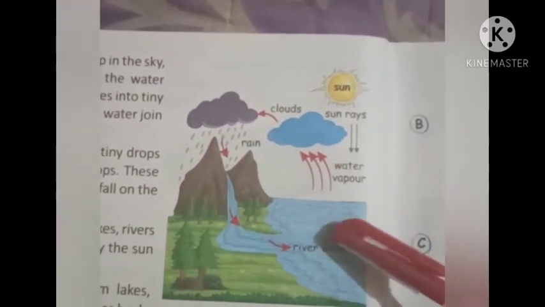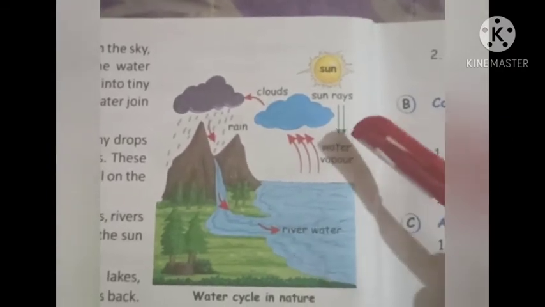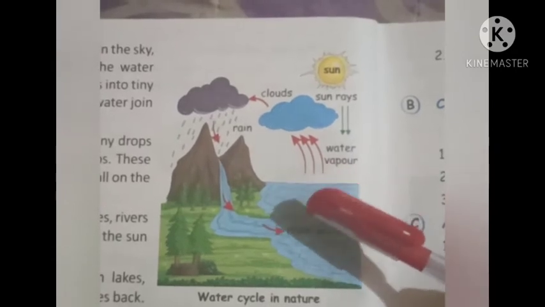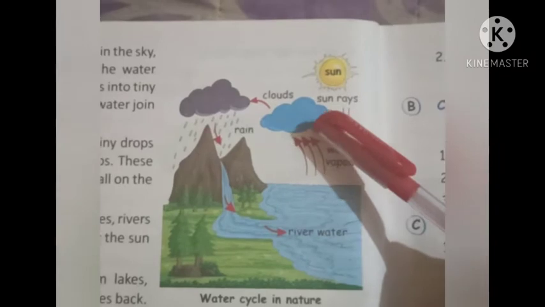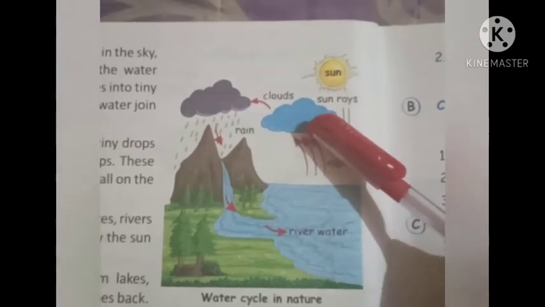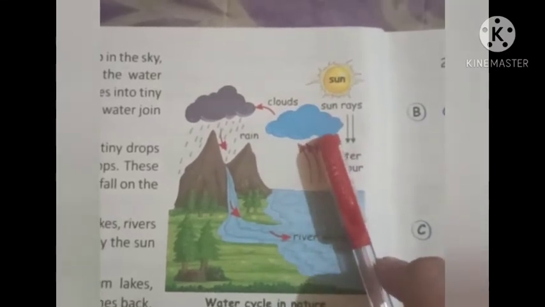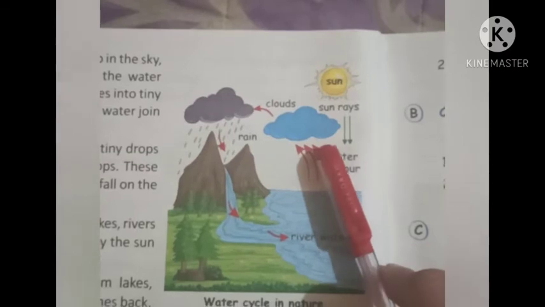The process of heating of this river water takes place every day because the sun shines every day, and so such small water vapors go up into the sky. They cool down, they form small drops of water, and every day's water drops together form large drops, and these large drops become heavy and they fall on the ground in the form of rain.